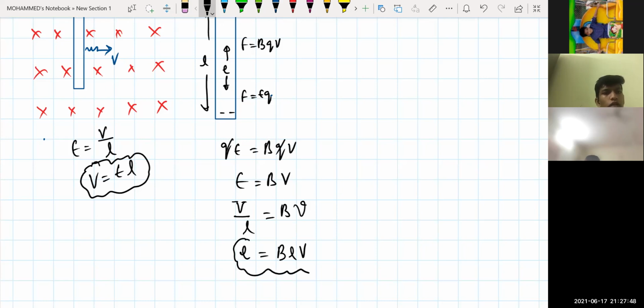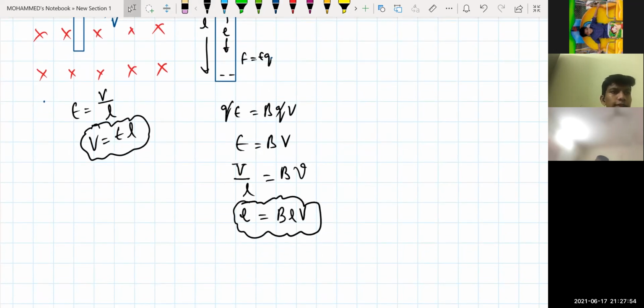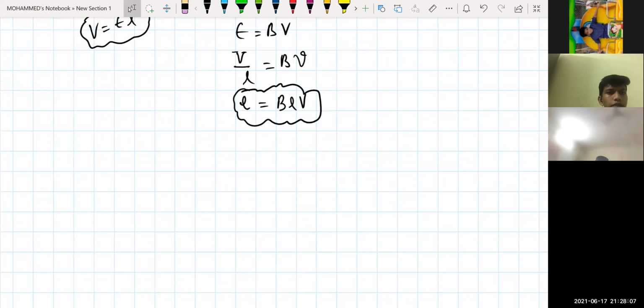Understood? So for the rod which has been moving, the EMF is given by the formula E is equal to BLV. Is that clear? This is the instantaneous calculation part. Now see, if I make it in vector form, it is better. Try to remember it in vector form, so it is easy for you to do the numericals.